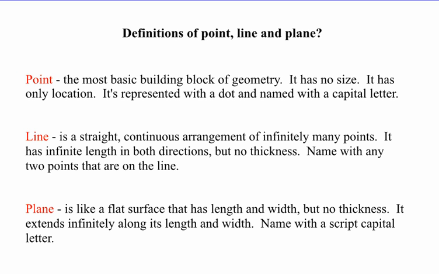A point is the most basic building block of geometry. It has no size. It has only location. It's represented with a dot and named with a capital letter. A line is a straight, continuous arrangement of infinitely many points. It has infinite length in both directions, but no thickness. Name with any 2 points that are on the line.